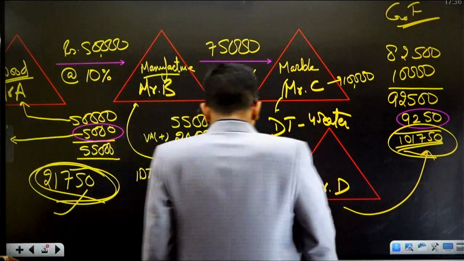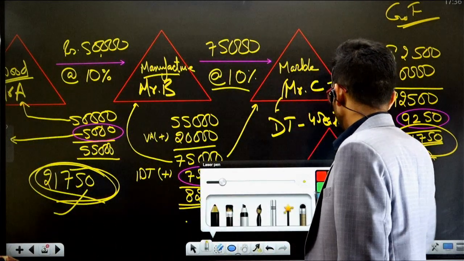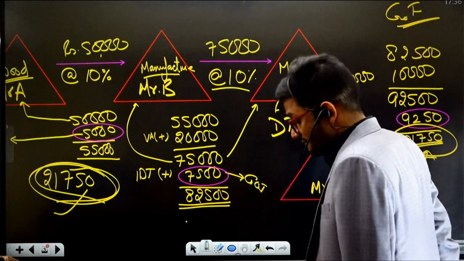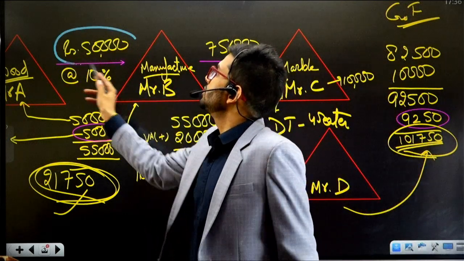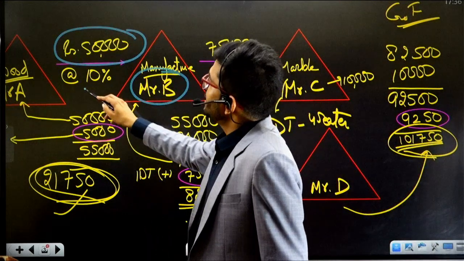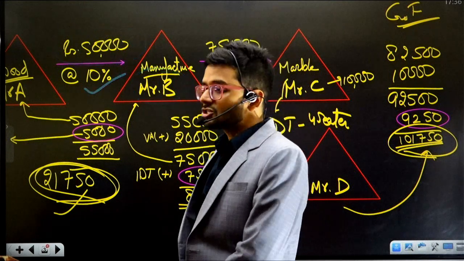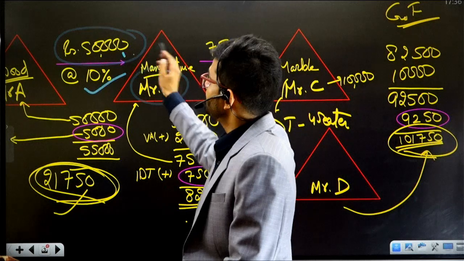Okay, let's start with the initial part of the transaction. The initial part of the transaction is where Mr. A sells wood to Mr. B. Mr. A sells wood worth 50,000 rupees to Mr. B and charges 10% of indirect taxation which is paid to Government of India.